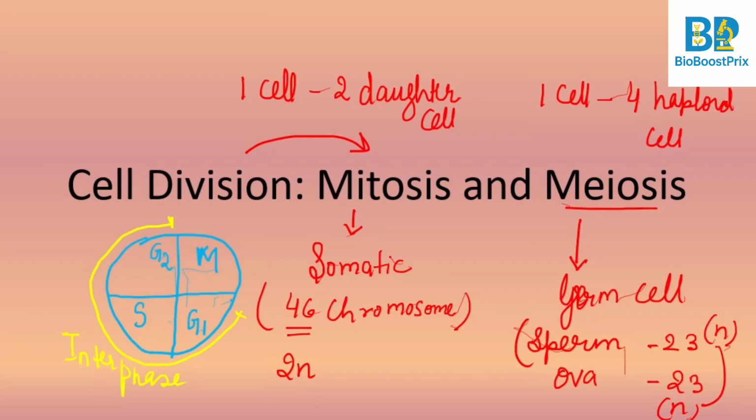Let me change the color if it's not visible. So yeah, it's interphase, and this interphase is of longer duration. Suppose the cell division takes 24 hours, so interphase will take 23 hours, like G1, S and G2. And mitosis, where actual cell division happens, will only take 1 hour to complete. So we have the interphase and we have the mitosis phase. That's how the cell division is divided. Let's see them in detail.